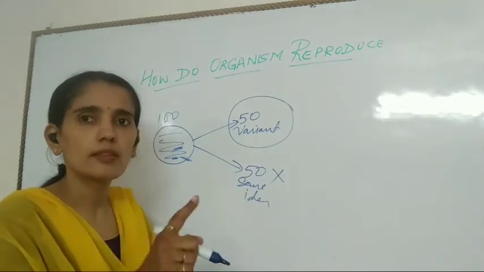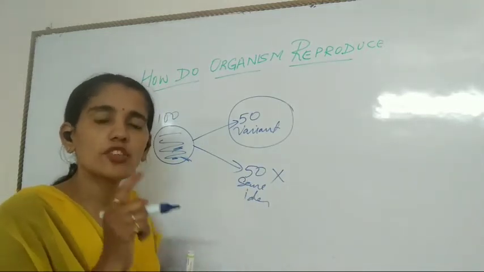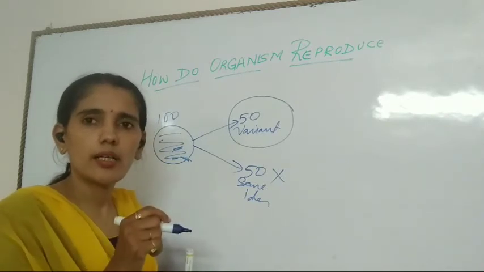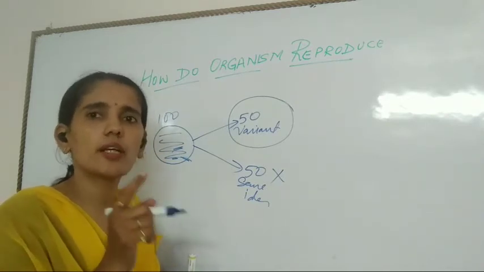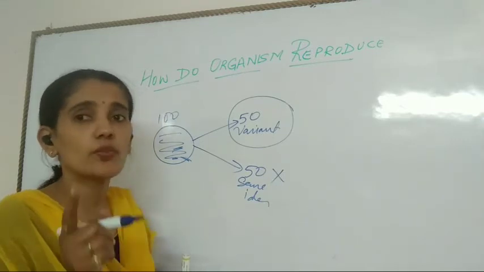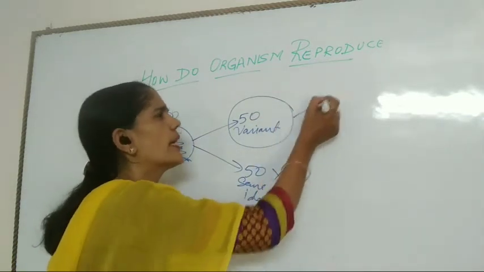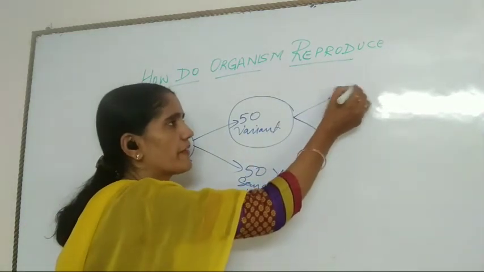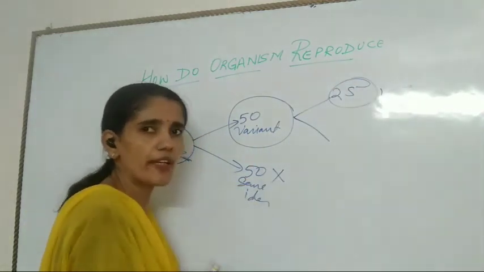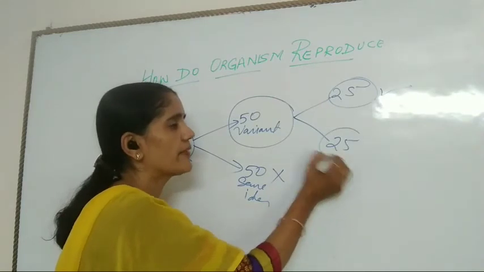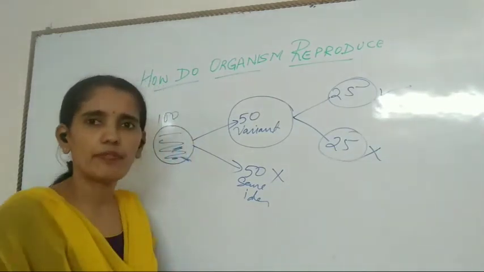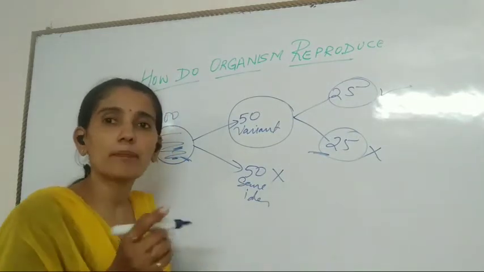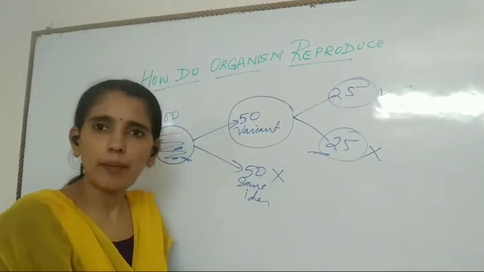If it is compatible with the change in the climate, then the organism will survive; otherwise it will not survive. So let us take that 25 survive and 25 are not able to survive with the variation, because their variation is not compatible with that particular temperature.